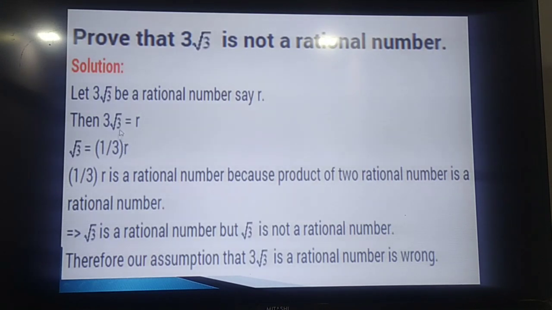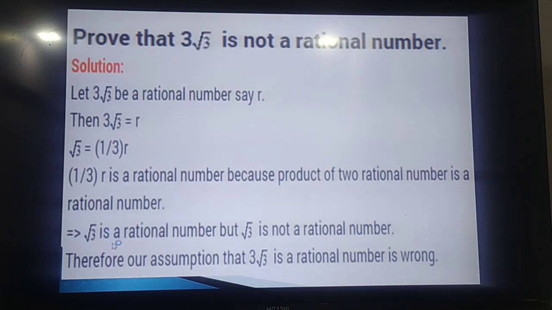You know that division of two rationals is always rational. So r by 3, where r is rational and divided by 3, is rational, and root 3 is irrational, root 3 is not rational. It means that these two can be equal if and only if r is irrational, but we have already taken that r is rational.